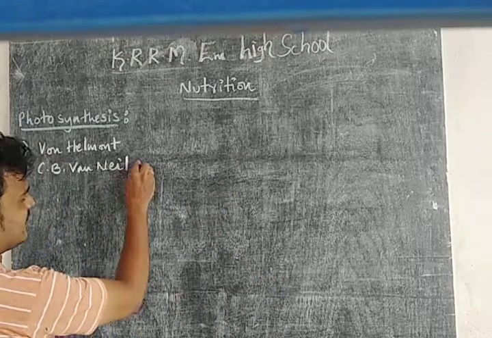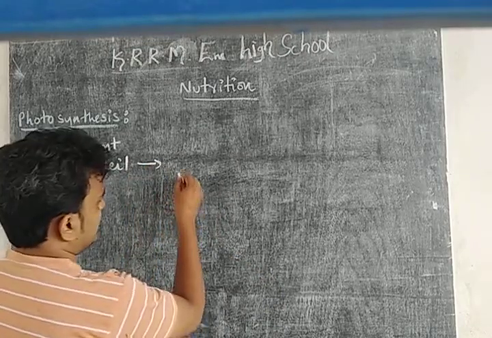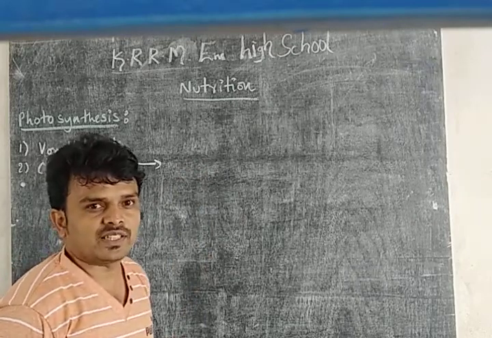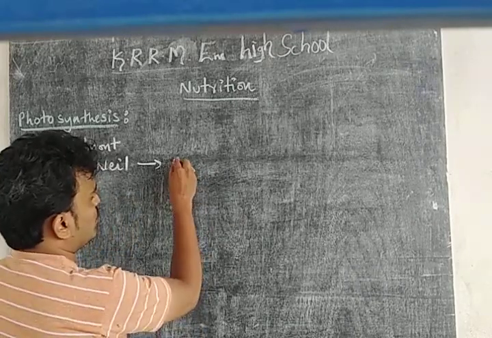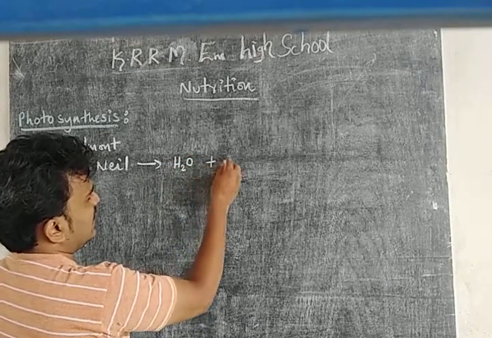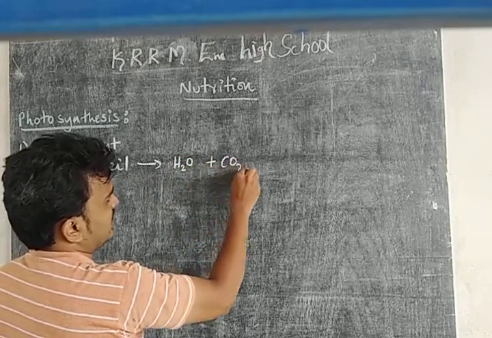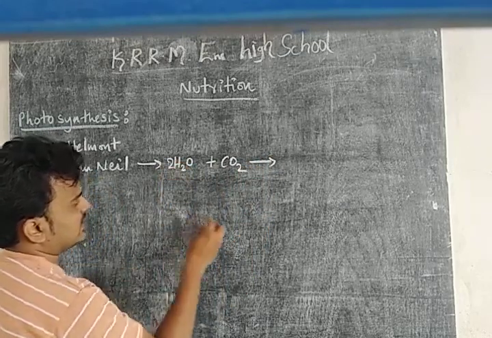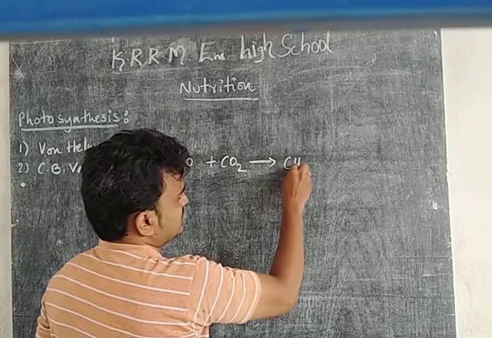This can be derived as an equation. What are the raw materials required for photosynthesis? That is water and carbon dioxide. What are we getting here?